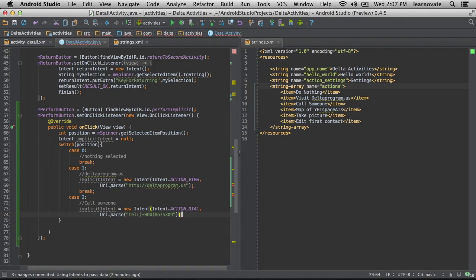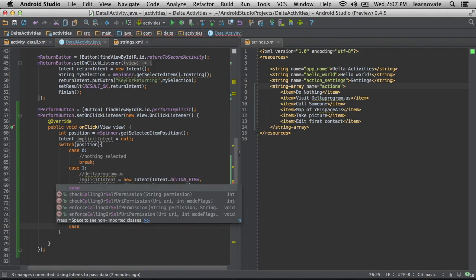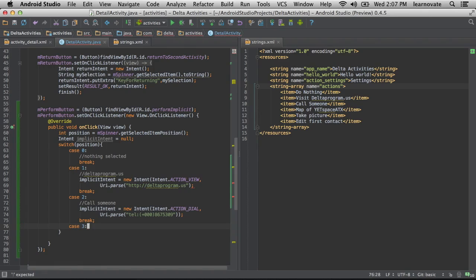So here, instead of HTTP, we have tel, as in a telephone number. The action is dial, and it's use this location. So we've got reach out to a web address, and we've got reach out to a telephone number. To Jenny, 867-5309.